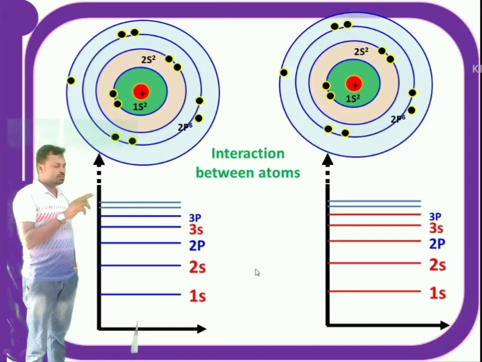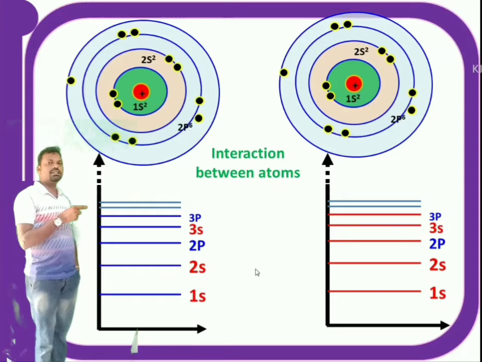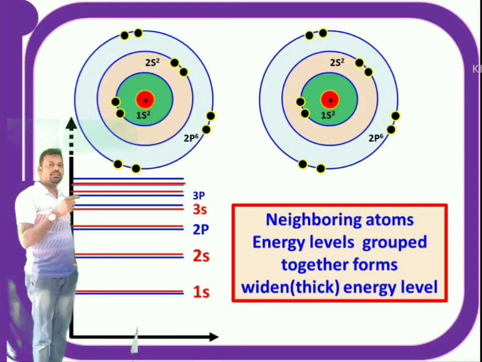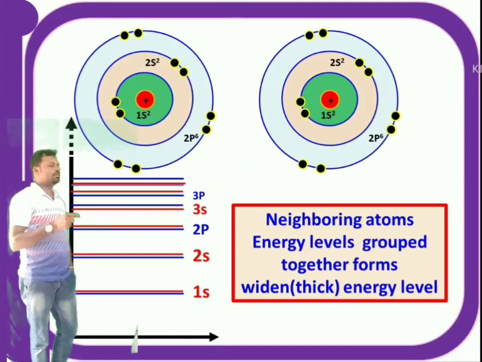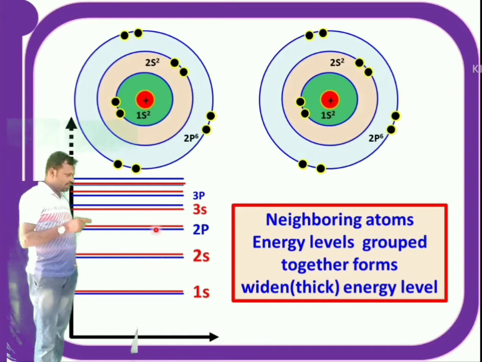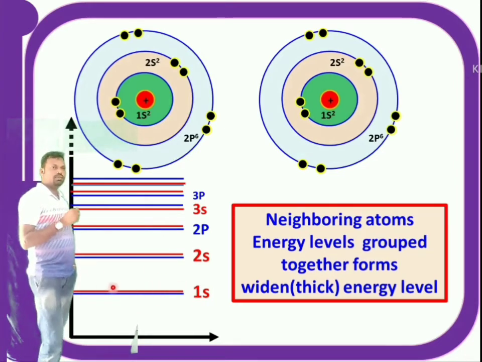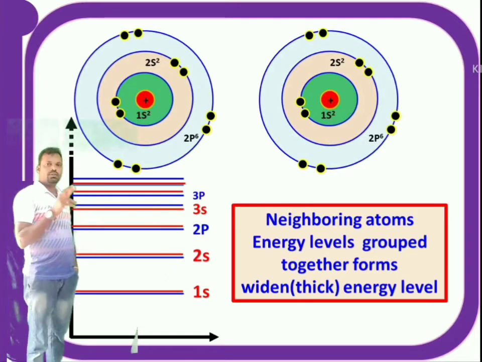But these two atoms are side by side. That means there is a small distance between these two atoms. Then there exists an interaction between these two atoms. This interaction exists among their energy levels also. Because of the interaction between energy levels, these two energy levels merge. See here, the 1s of both merged together and 1s has two lines. 2s is the same, 2p, 3s, 3p.